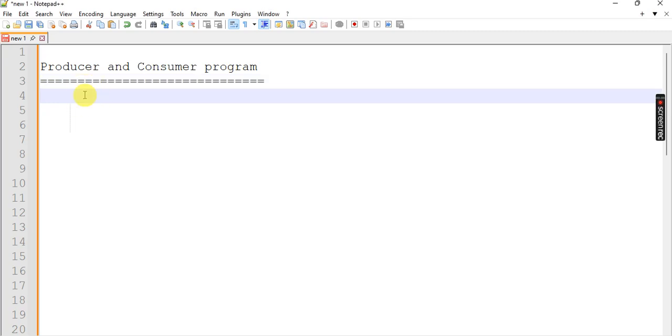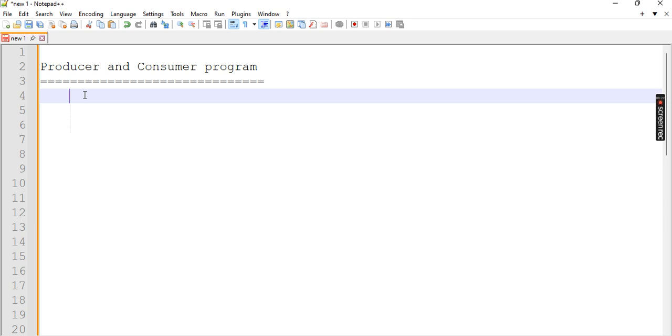Hi everyone, today I am discussing the producer and consumer problem in Java. So what is a producer, what is a consumer program? See here, the producer produces the item while the consumer is in a waiting stage. So after producing is completed, the consumer consumes that item.